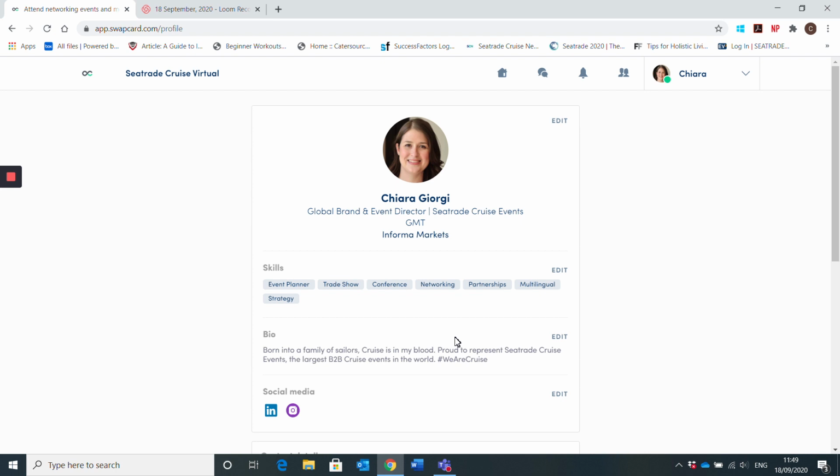The more accurate the information you have here, the better the platform and the AI tool will work on matching you with people that are relevant to you. While you're here, you click on any of these edit buttons and you can edit your profile.